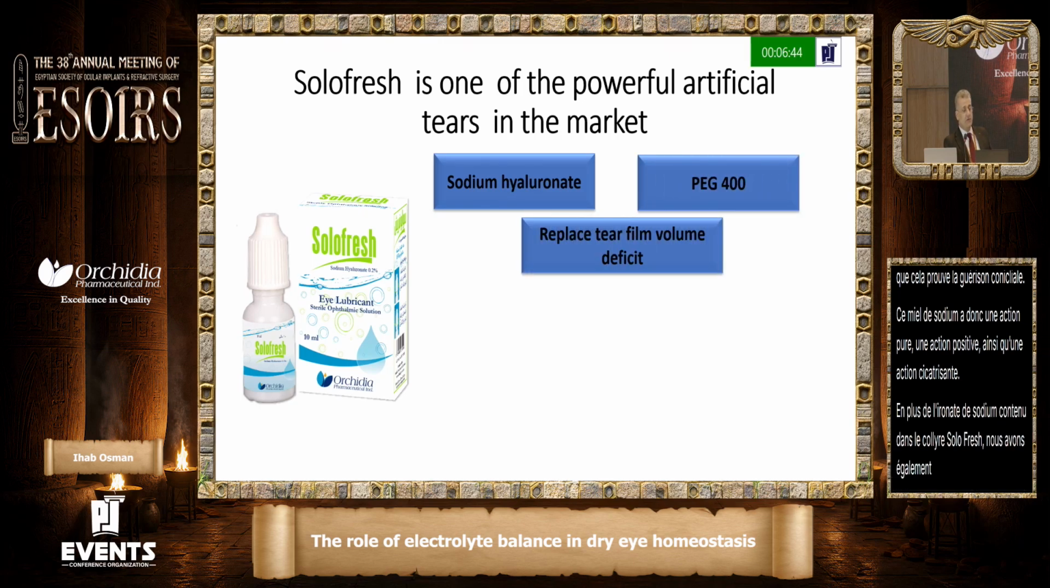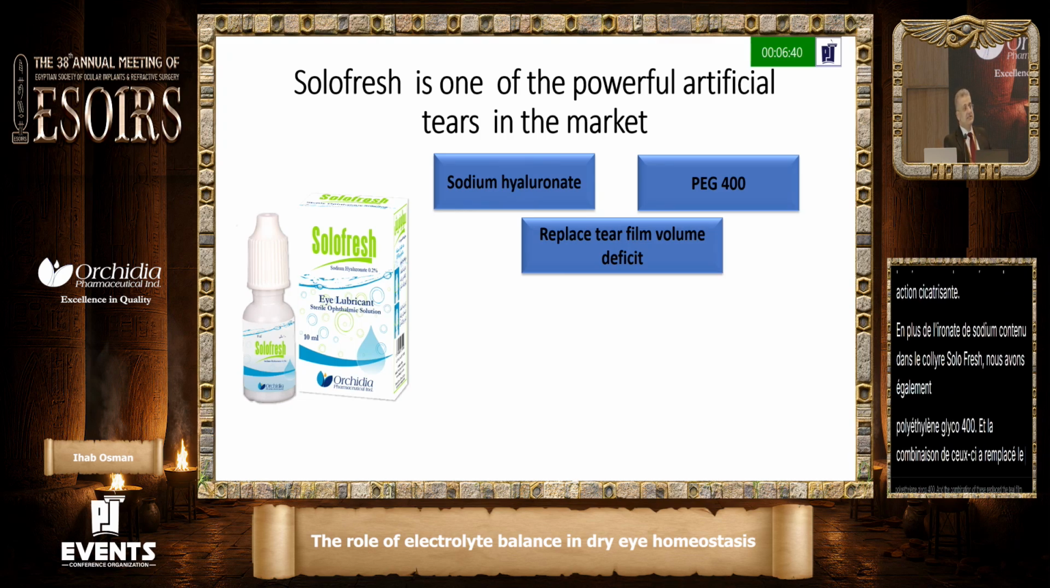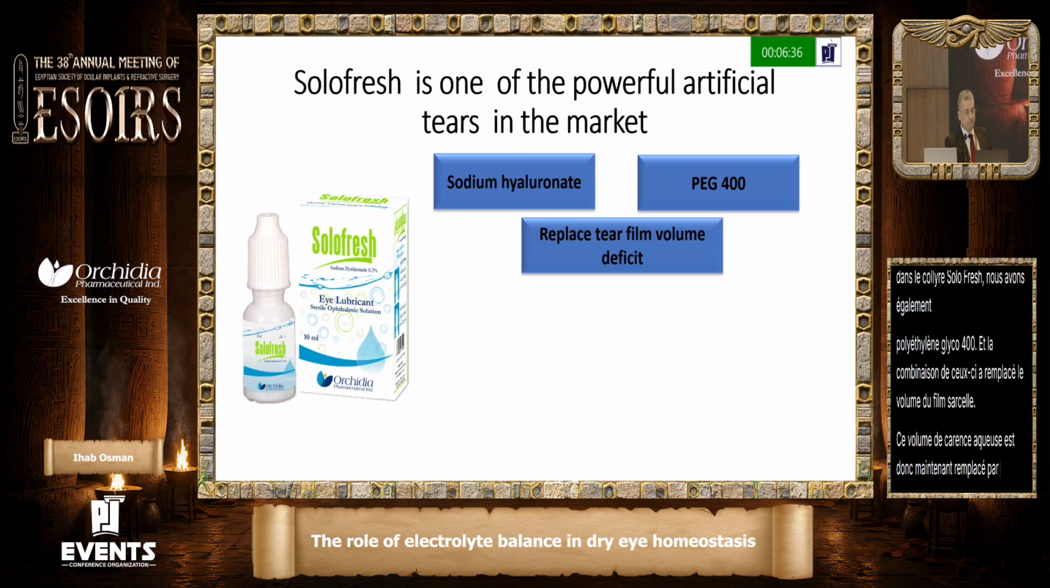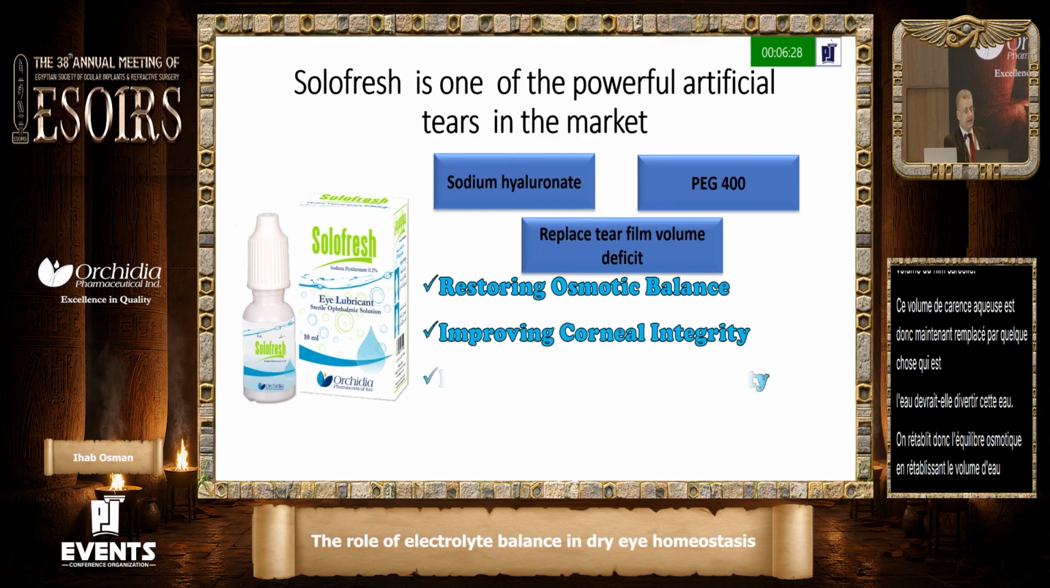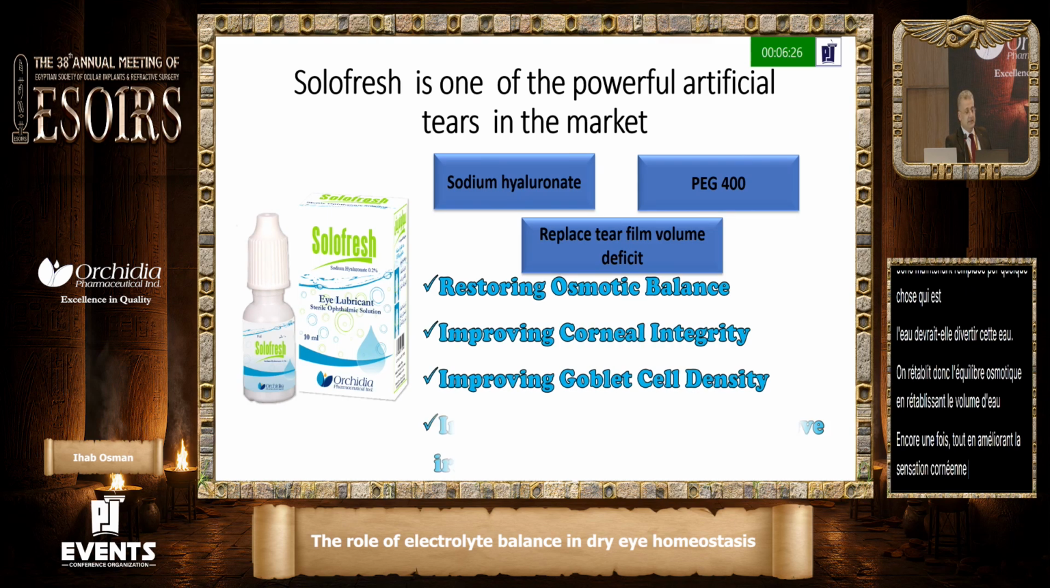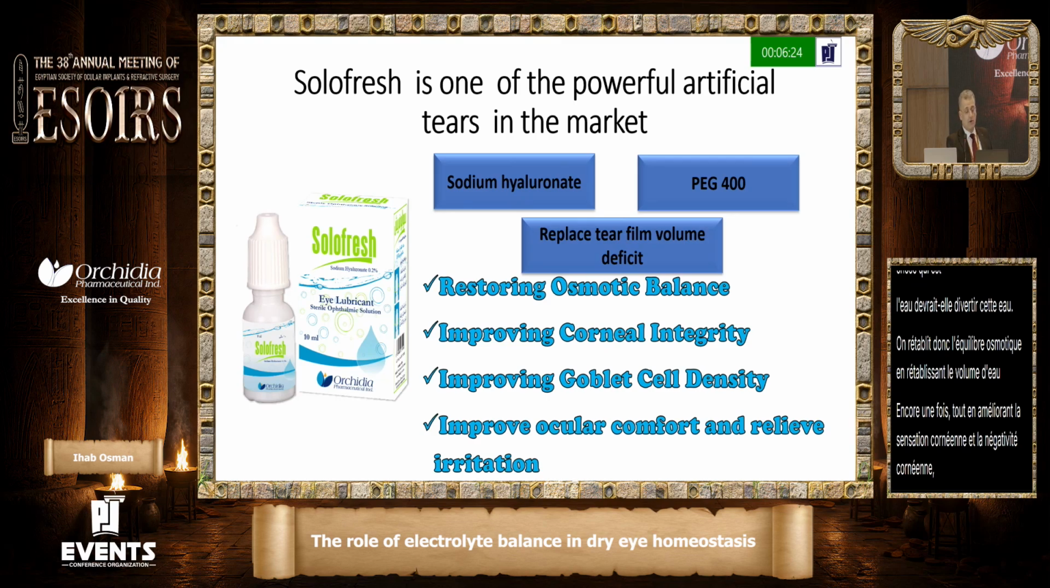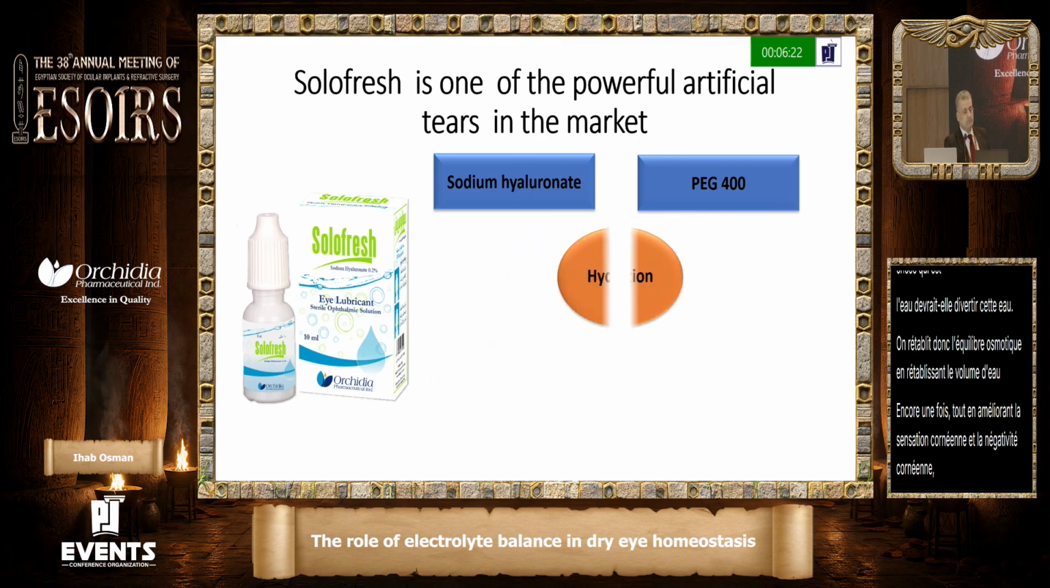And the combination of these replaces the tear film volume. So this volume of aqueous deficiency is now being replaced by something that absorbs water and retains this water. So we are restoring the osmotic balance by restoring the volume of the aqueous. Again, we are improving the corneal sensation and the corneal integrity. There is improvement of goblet cell density, and there is improvement of ocular comfort and relief of irritation.